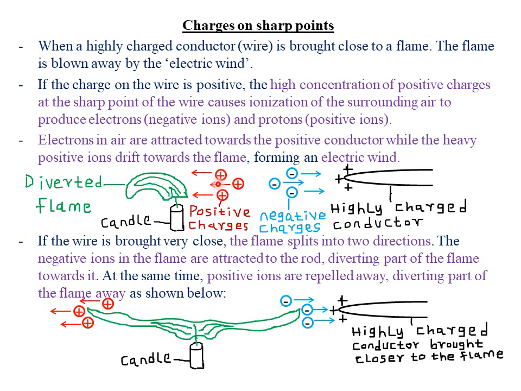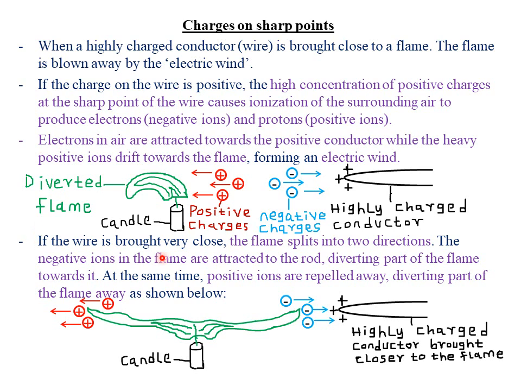So because of the drifting of the positive charges, which are being repelled by the highly positively charged conductor, that is what forms what we are calling an electric wind, and hence causes drifting of the flame away from our positively charged conductor.